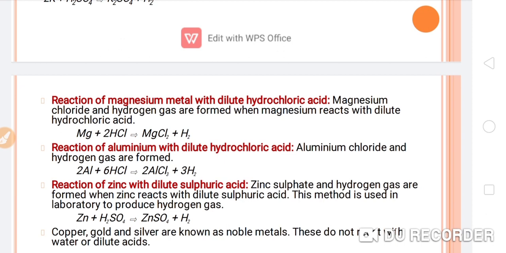But the point to be noted here, that is copper, gold and silver are known as the noble metals, and these do not react with the water or dilute acids. Why? Because they are existing just below the hydrogen. So here the displacement reaction does not take place, and all the metals which are existing just above the hydrogen, they can displace the hydrogen from the respective acids. Okay, so that is the reason behind it.